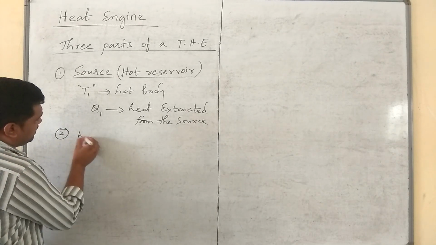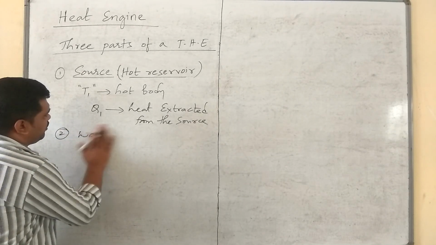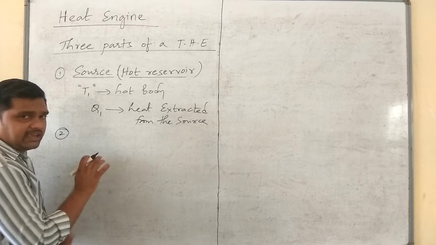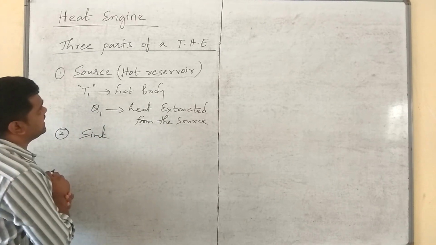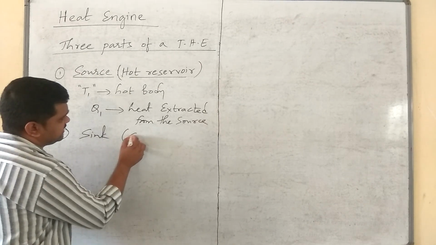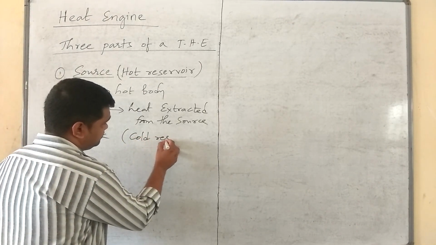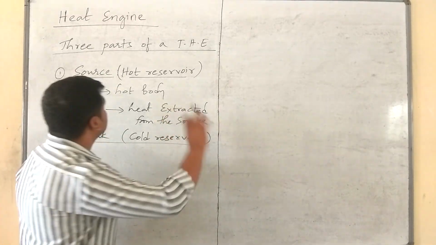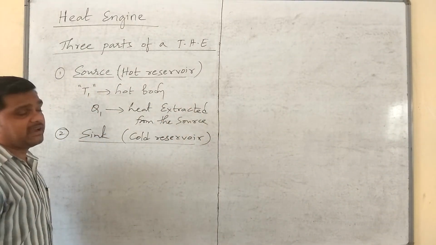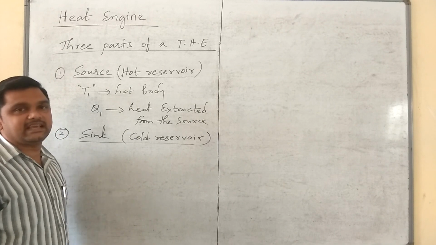Second one, working substance. Let us discuss the working substance later. Next, sink. Sink is said to be a cold reservoir. The second important part of a typical heat engine is the sink.